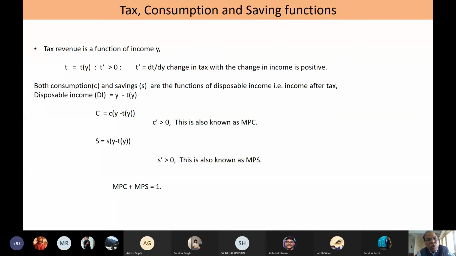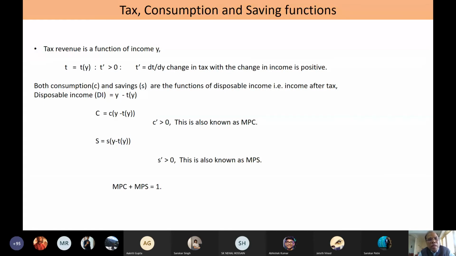As a recapitulation, we already know this T that I talk about can be a function of income, assuming that it is proportional to income. So T becomes small t y, where T dash is greater than 0, which is the slope of the tax function, that is del T by del y.